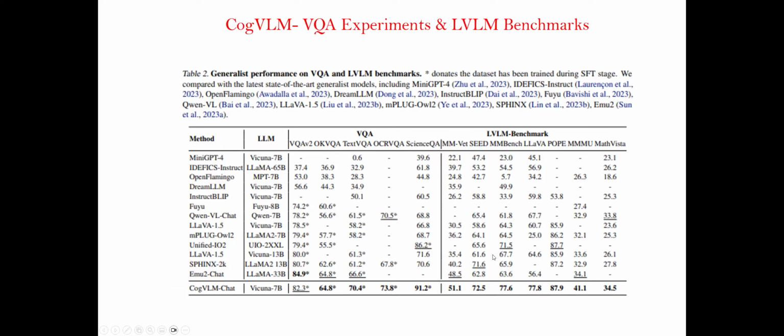The table would be much clearer. You can see CogVLM-Chat is almost superior to other works. Even LLaVA 1.5 that I mentioned, there are a lot of models that are even bigger as well, like LLaMA 33B and Emu2-Chat. Here Vicuna 7B is the language model, but here it is the 13B model. So the LVLM benchmarks also clearly show that CogVLM is showing superior performance. That's what the table refers to.